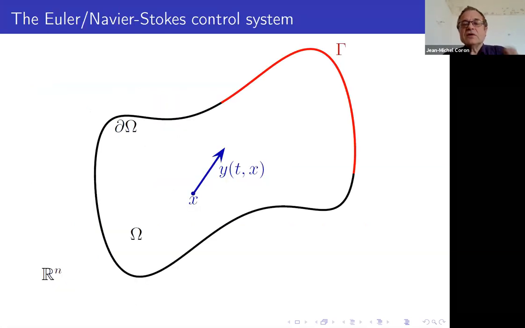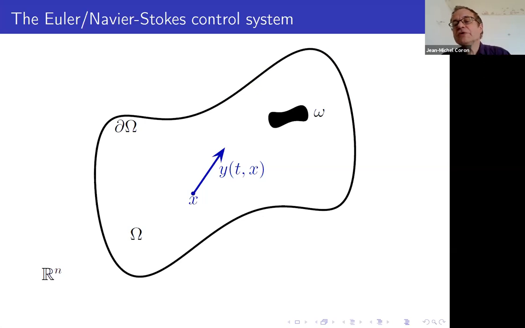Now an example with the Euler or Navier-Stokes control system. You have the point x inside the domain Omega where there is a fluid, and the velocity, the state, is now a function which depends on time, but also on the position x. This is y(t,x), and the control is on the boundary. We give more detail later on. The control could also be inside the domain.